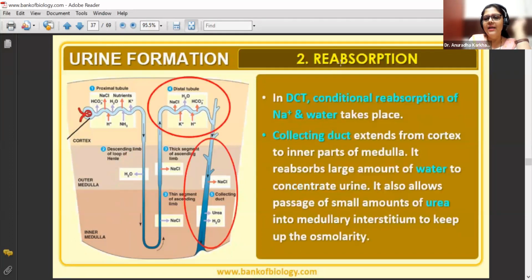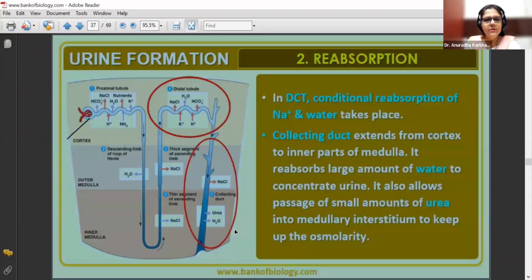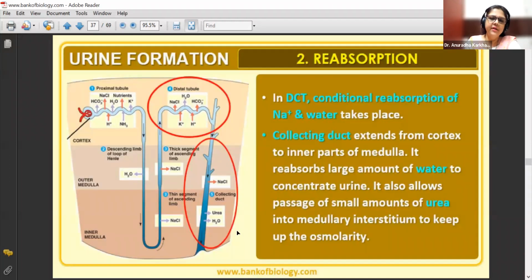In DCT, that is your distal convoluted tubule, look what is happening, beta. Conditional reabsorption of Na plus and water takes place. Conditional means if required, otherwise not. Conducting duct extends from the cortex to the inner part of the medulla. It reabsorbs large amount of water to concentrate the urine. It also allows passage of small amounts of urea into the medullary interstitium to keep up osmolarity. So in this diagram, you can see the urea from the collecting duct moving out to maintain the osmolarity.